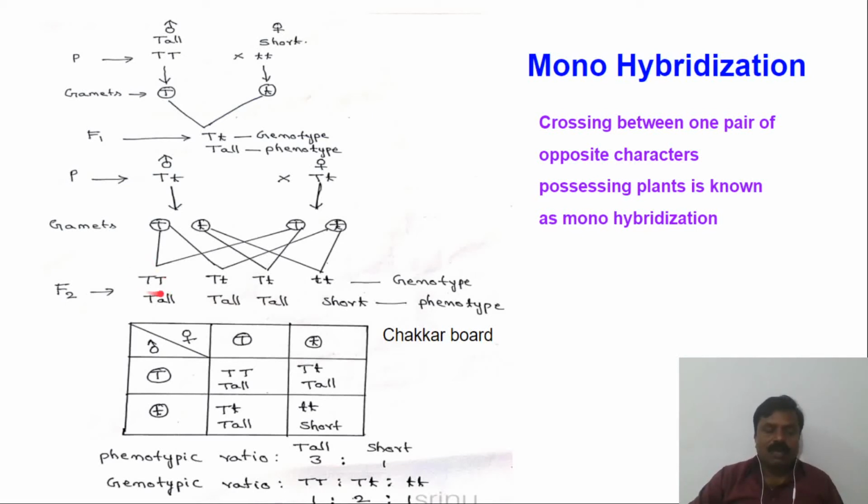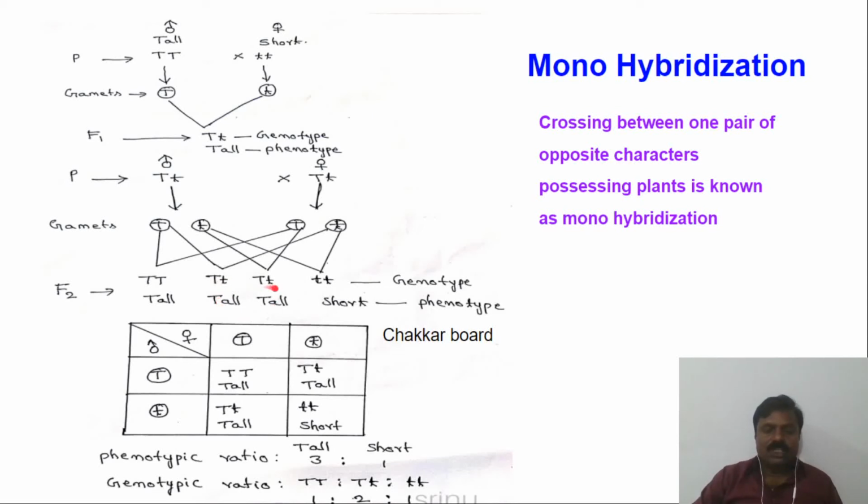So capital T is the dominant one, and this also is dominant, so the capital T character is expressed, that is tall. And here, capital T small t, when dominant and recessive are both there, only the dominant allele will be expressed. It means it suppresses the character of small t from being expressed. So it is also a tall plant.